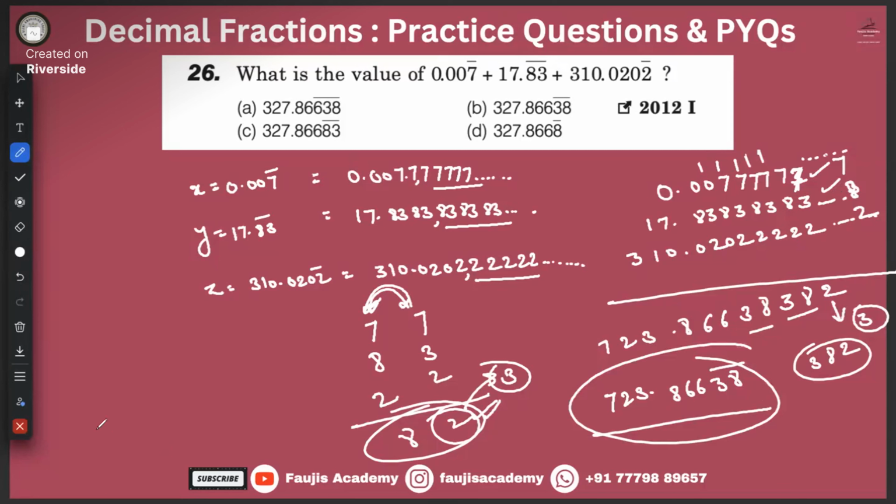Guys, you might have this doubt: sir, it's 2, it's not essentially 3, 8. I want you to appreciate the fact that it's a non-terminating number. That means it never ends. It's a recurring number, which keeps on repeating. By this calculation, you must have observed that there will always be a carry forward.